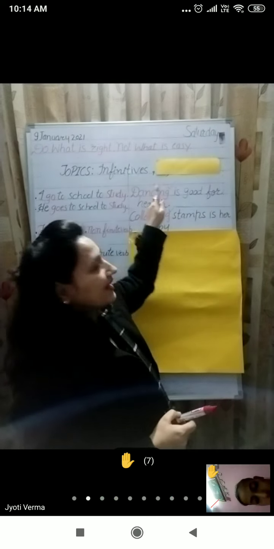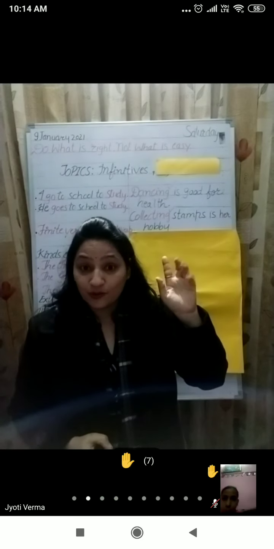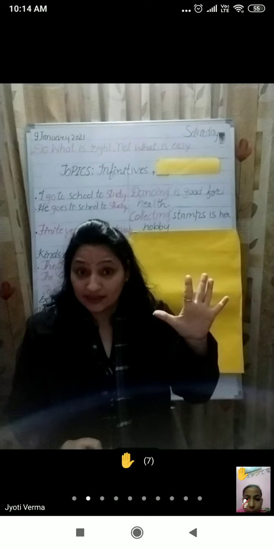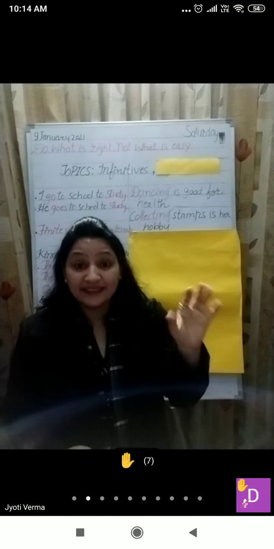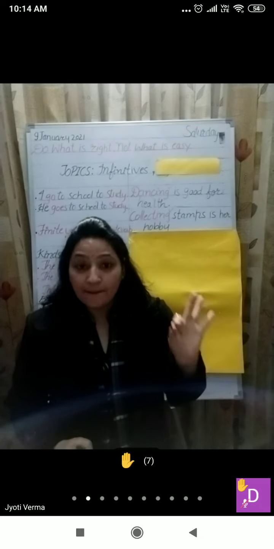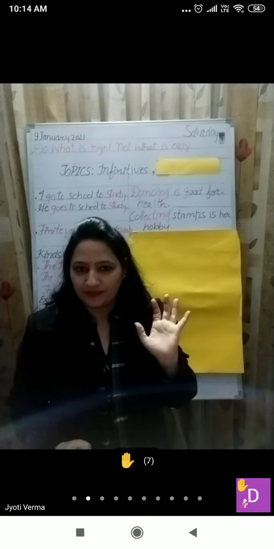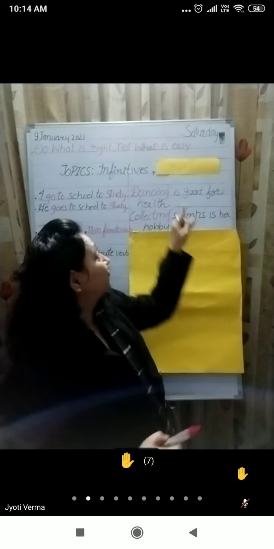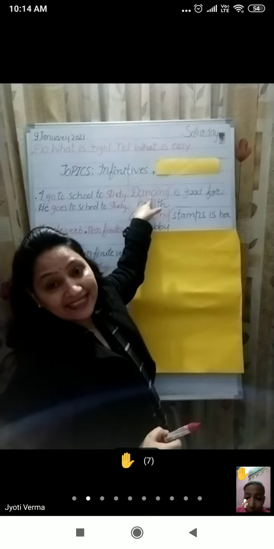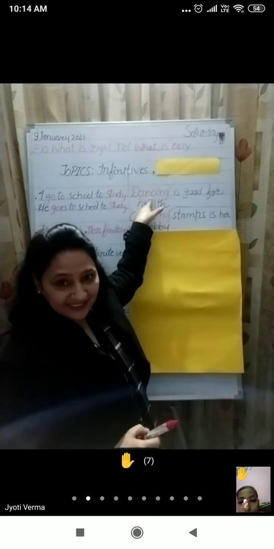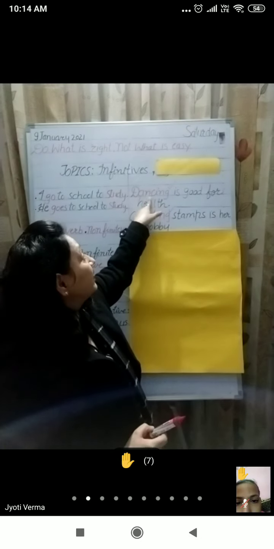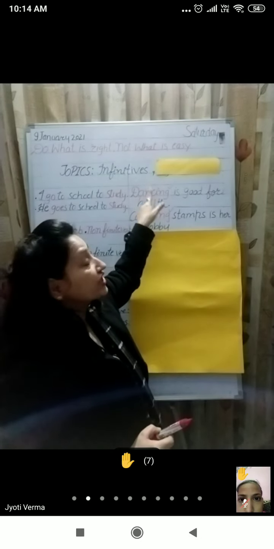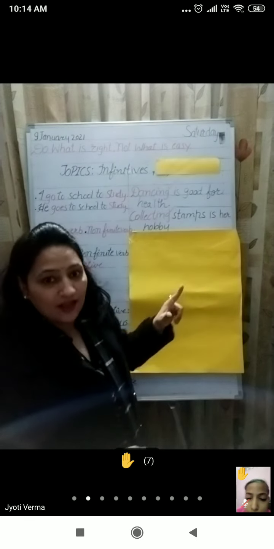Dancing is a word which is formed from the verb dance, by putting ing. So it is like a verb here. Is it clear? Now it is functioning as a subject of the verb is.